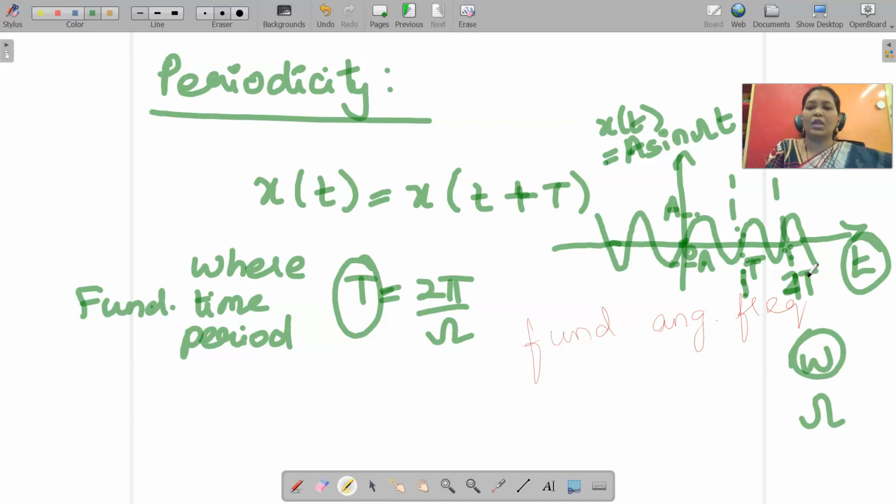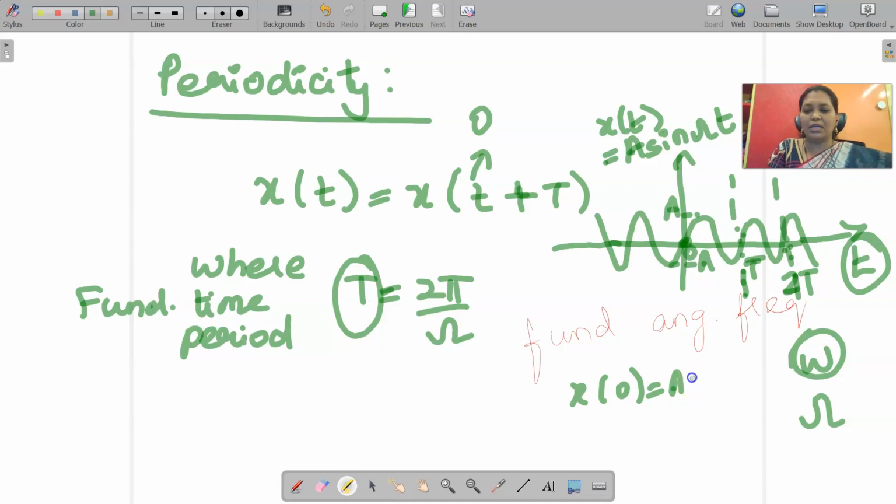So how will the signal value be? At 0, the amplitude of this signal is 0. For example, I am considering t equal to 0. When you substitute in the mathematical equation, you will also get the same answer. At t equal to 0, x of 0 equal to A sine omega times 0.